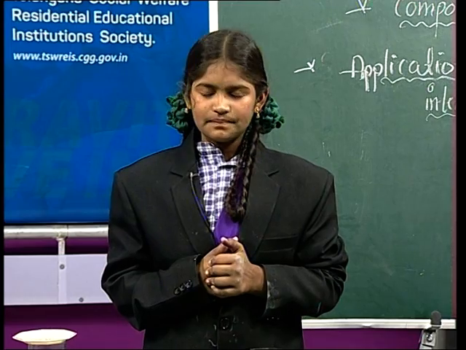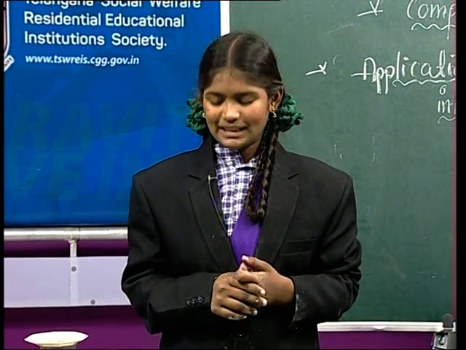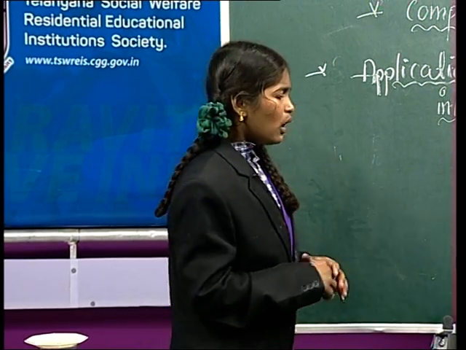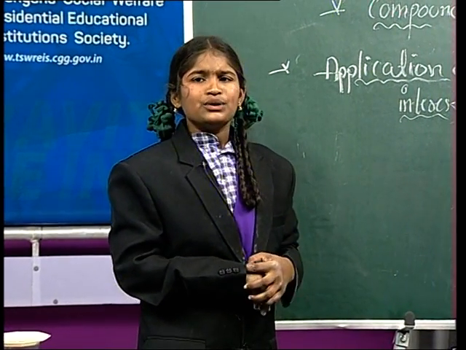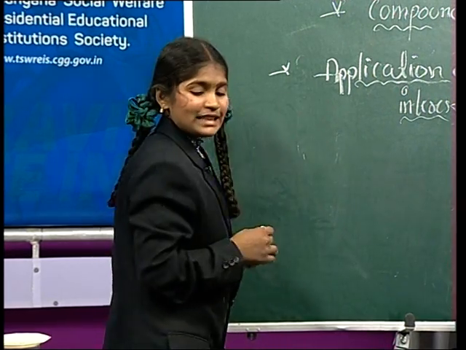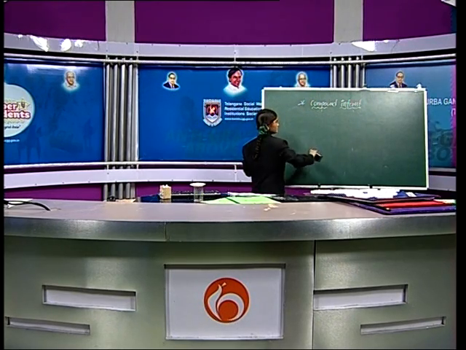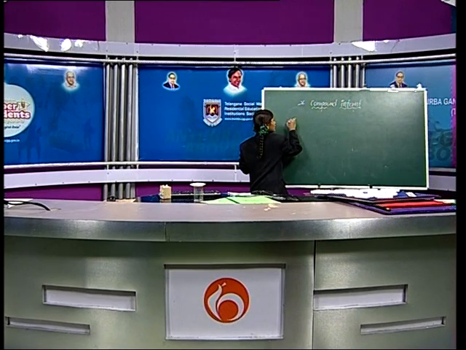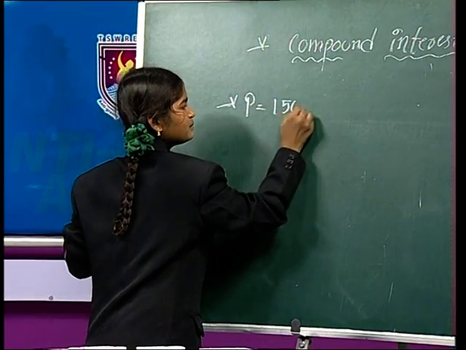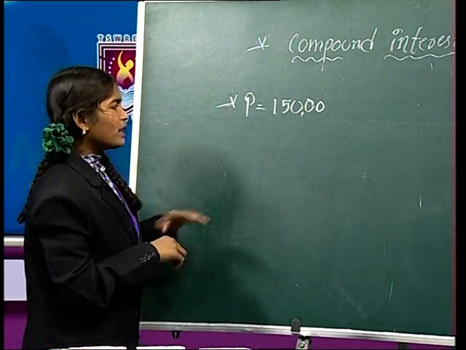Sparrows, now we do one example of compound interest. Sudhakar borrows 15,000 rupees, which means the principal.